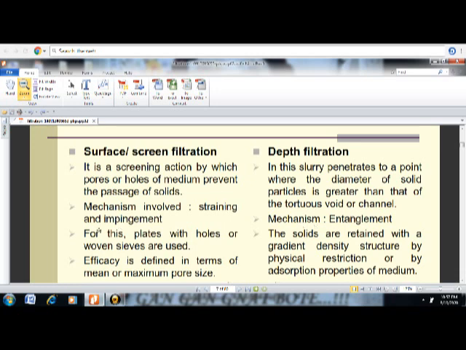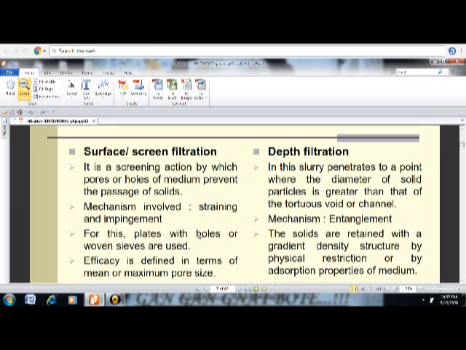Here straining and impingement, these two mechanisms are involved, while here entanglement is involved, where the particles are going to entangle between the fibers of the media. Means particles are of small size. Here the particles are always of bigger size than the pore size.